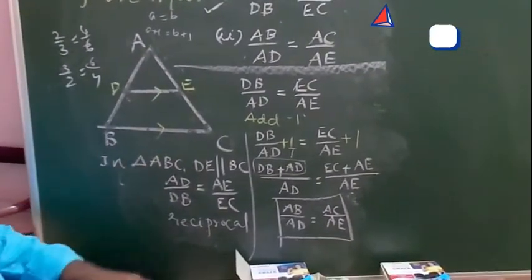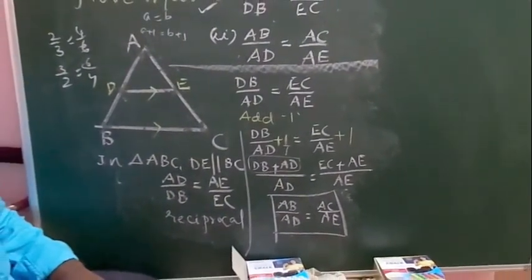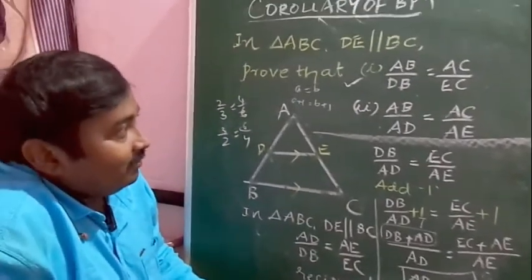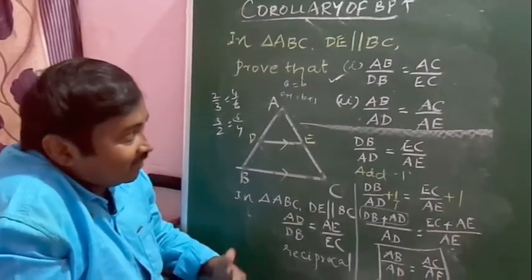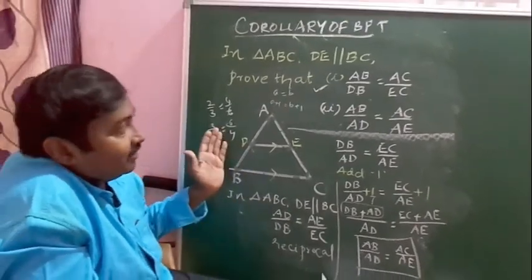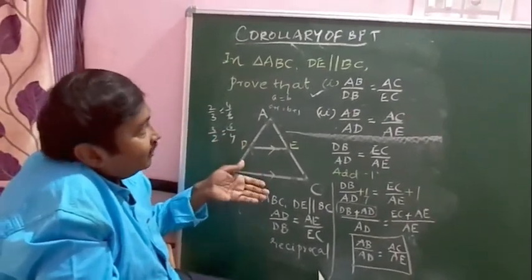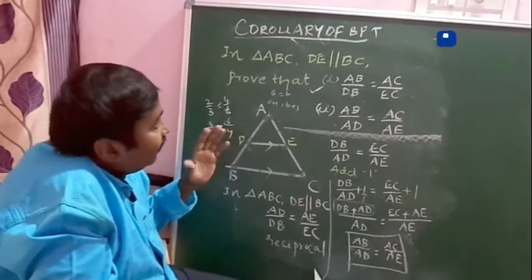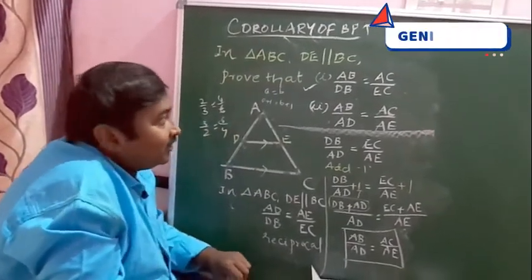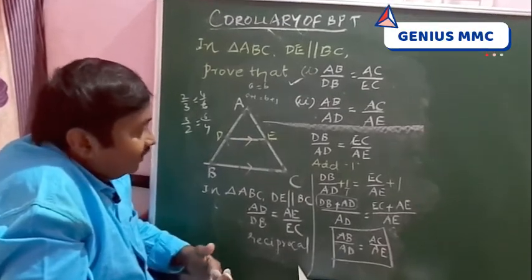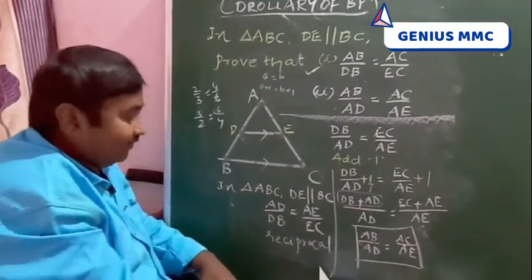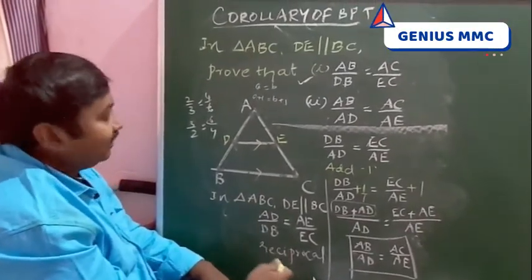These two are actually corollaries of BPT. So remember students, BPT can be written in some other ways also, as we have explained earlier. So that we have proved here. This is called a corollary of BPT. Corollary means nothing but a sub-theorem, how we can write sides in other ways proportionally. So one question may be asked in the examination like this.